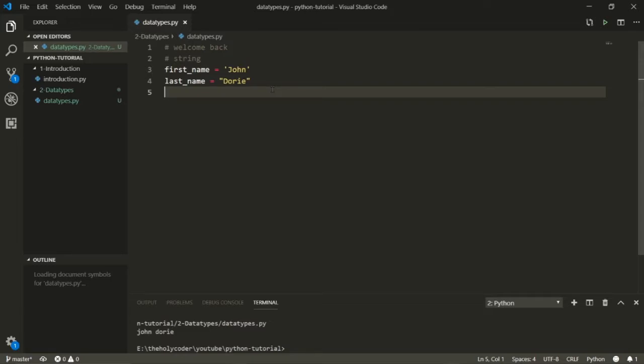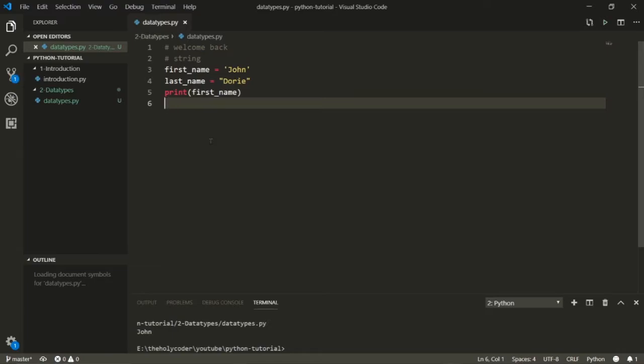Well, it doesn't matter, it's just a personal choice. And you can just print these with a print statement, right? For example, I want to print my first name, and I just press play and everything works.